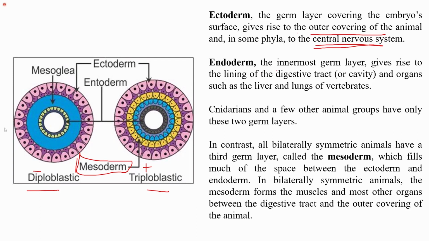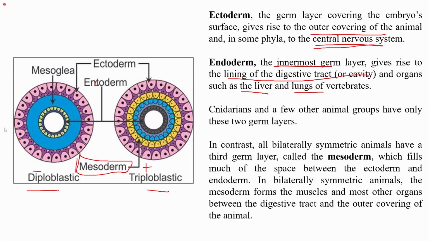Endoderm is the innermost germ layer, and since it is the innermost, it gives rise to the lining of the digestive tract or cavity and organs such as liver and lungs of the vertebrates. This is the endoderm, which is being represented here in the black color. So this endoderm is basically the inner germ layer, and it gives rise to the lining of the digestive tract or organs such as liver and lungs.